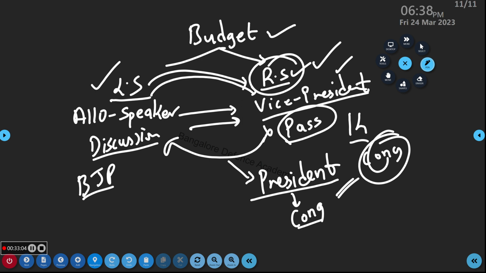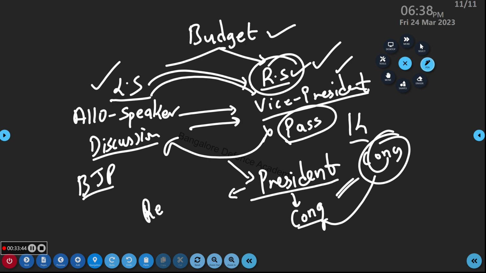President cannot reject money bill. Now the answer is why? Why does this thing happen with the president? Okay, listen here. There is the finance minister of India. I told you which month the budget is going to be prepared. December, January, right? So in the month of January, when the budget is ready, the finance minister will go to the president and say, dear president, this is the budget I am going to read in Lok Sabha, and this is the budget I am going to pass in Lok Sabha. Is it okay for you?